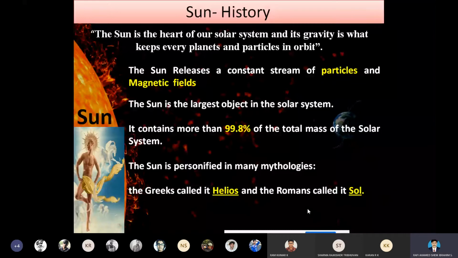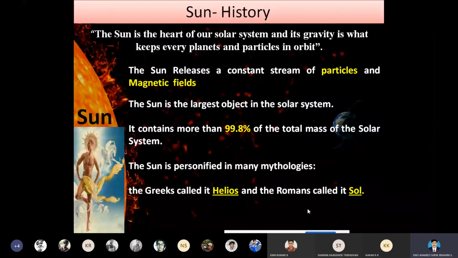In the ancient period, to represent God, they used the words Helios and Sol. So they followed the sun as God in that ancient time.